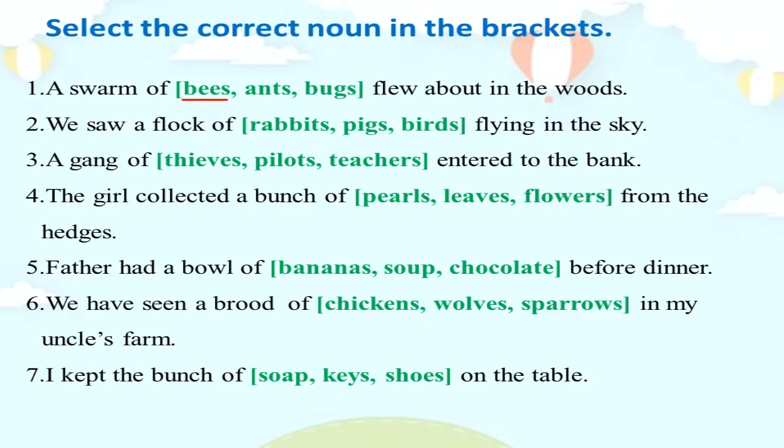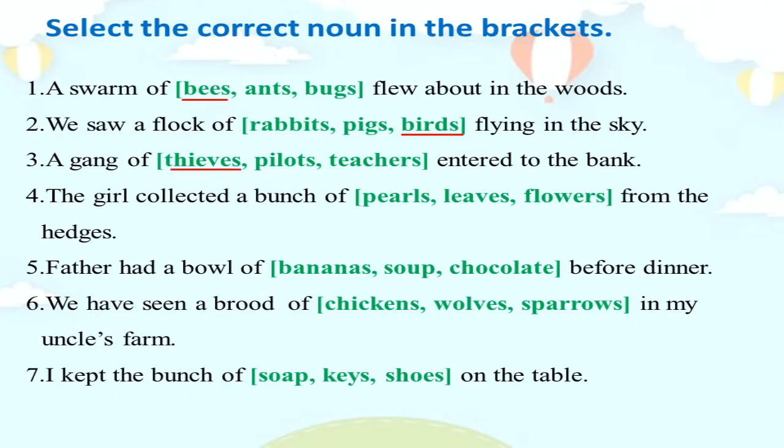Second sentence. We saw a flock of rabbits, pigs, or birds flying in the sky. What is the answer you wrote here? We saw a flock of birds flying in the sky. Sentence number 3. A gang of thieves, pilots, teachers entered to the bank. What is the word that goes with a gang of? A gang of thieves entered to the bank.